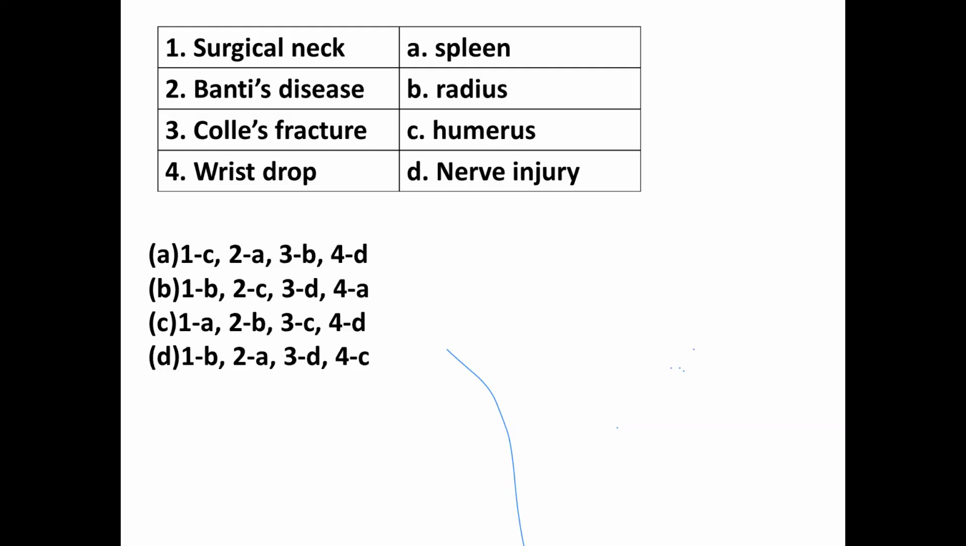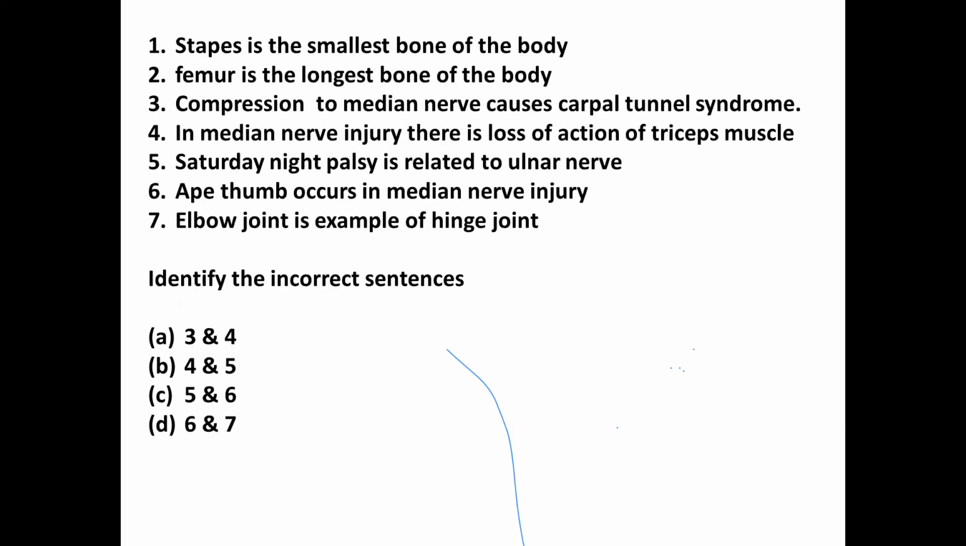Option 1. Okay. See, it was very easy because surgical neck is related to humerus. So from this MCQ, you will be getting another information. Bunty's disease is related to spleen, right? Pott's fracture is because of radius. And wrist drop is because of nerve injury, right? Which nerve? Radial nerve. Correct. Okay. Now answer this.